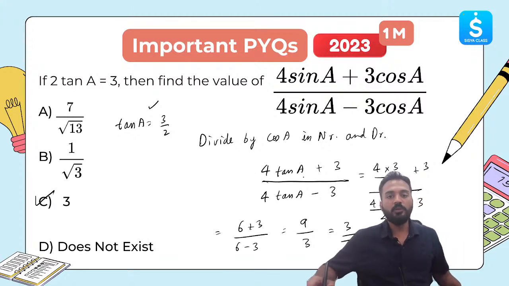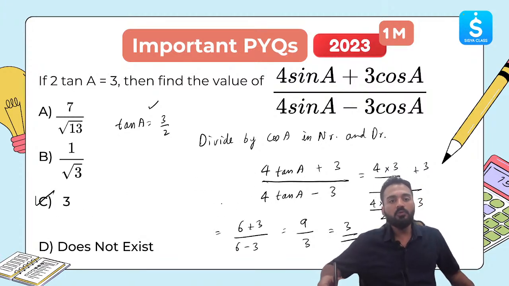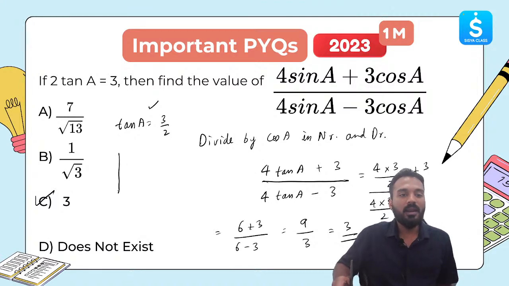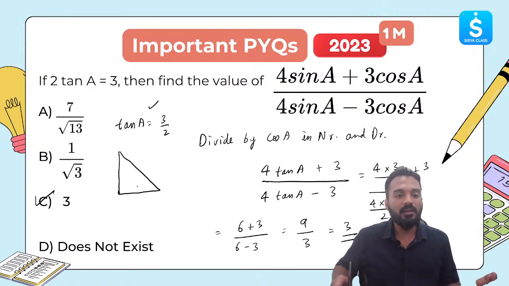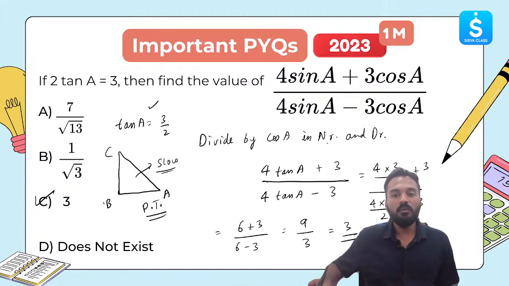Clear? I hope this is clear to each and every one of you. Don't make the triangle. Not always you will make the triangle, right? If you make the triangle, write down A, B, C, it will take too much time. Slow. Use the Pythagoras theorem, slow. Don't use the Pythagoras theorem. Use this. Be smart, right?